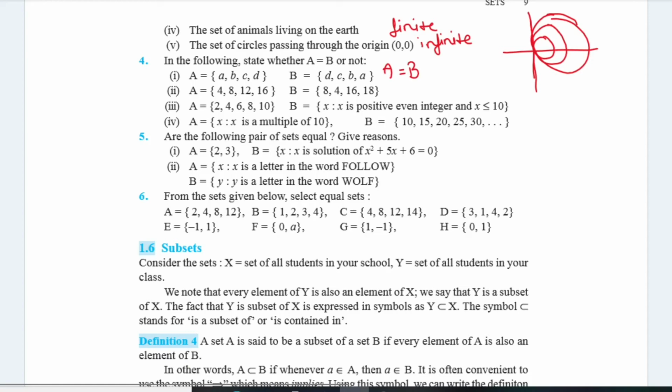In the second part, A equal to {4, 8, 12, 16} and B equal to something else, so you can easily see that 12 belongs to A but 12 does not belong to B. This implies A not equal to B.